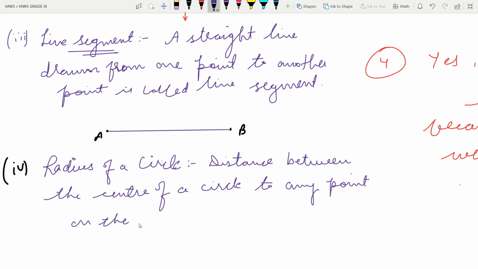From the center to any point on the circle, if you measure the distance, all those distances will be the radius only. So the distance between the center of a circle to any point on the circle is called the radius.